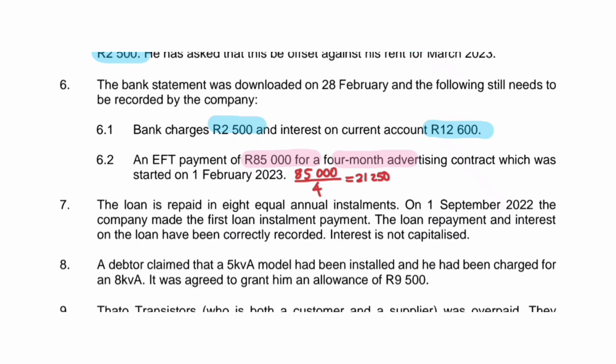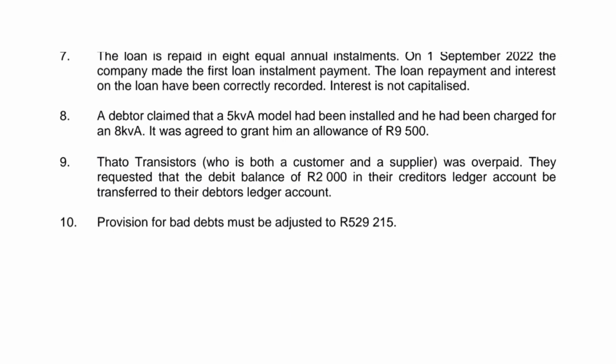This adjustment has nothing to do with our statement of comprehensive income because they've already calculated interest expense on our behalf. The next adjustment reads as follows. A debtor claimed that a 5 kVA model had been installed and he had been charged for 8 kVA. It was agreed to grant him an allowance of 9,500.